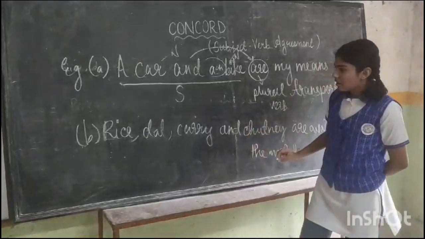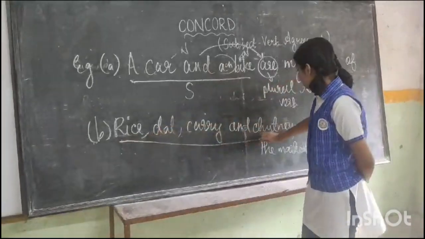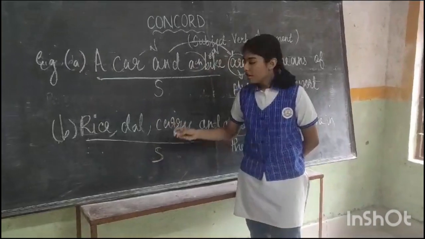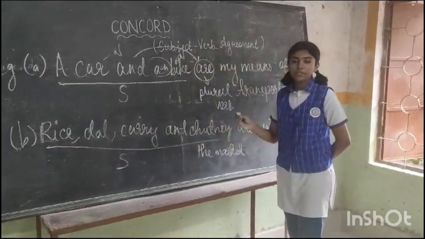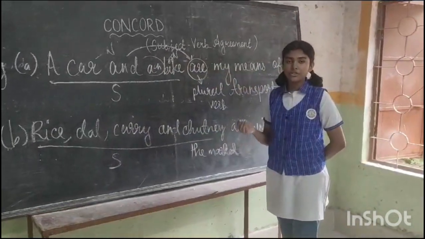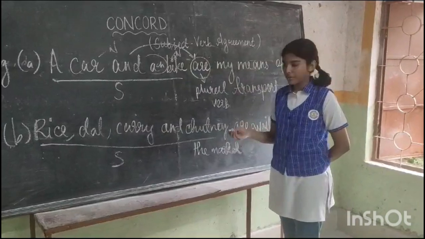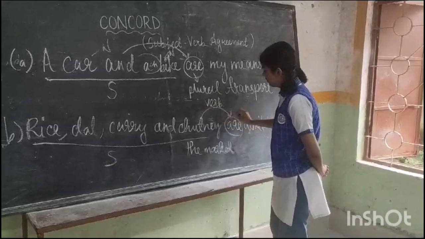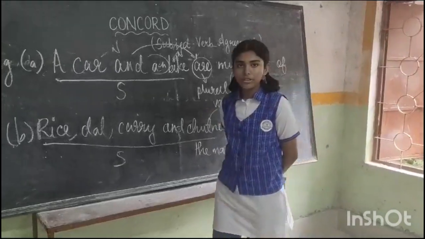Here, rice, dal, curry and chutney are the subject, and they are thought of separately, without a noun or a phrase which denotes one idea, one thing or one unit. That's why a plural verb is used. This was all about the second rule.